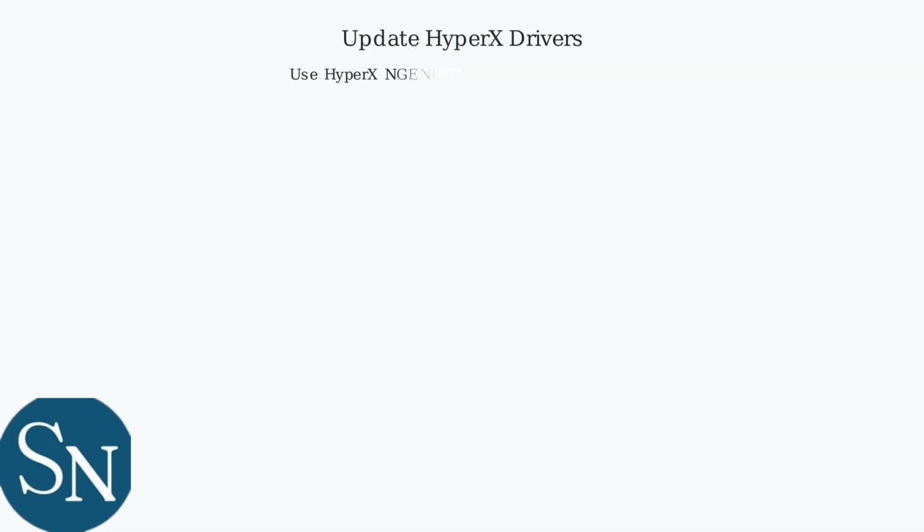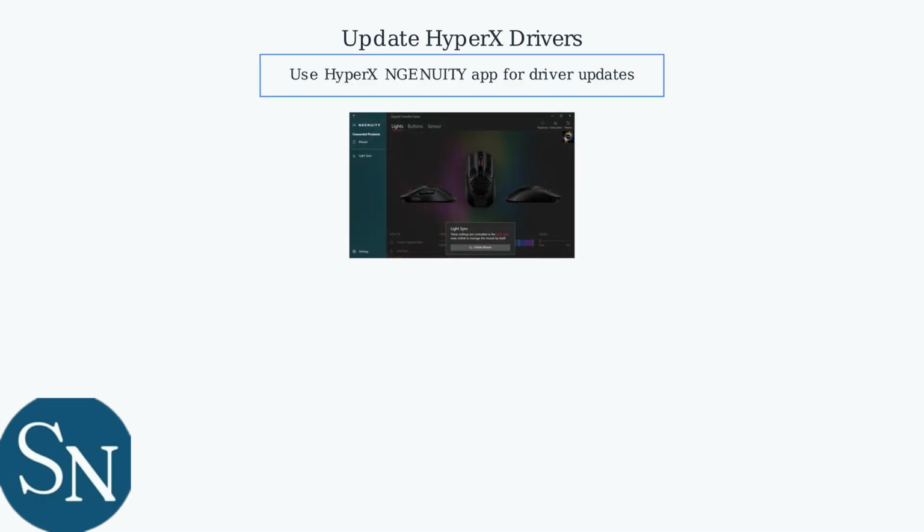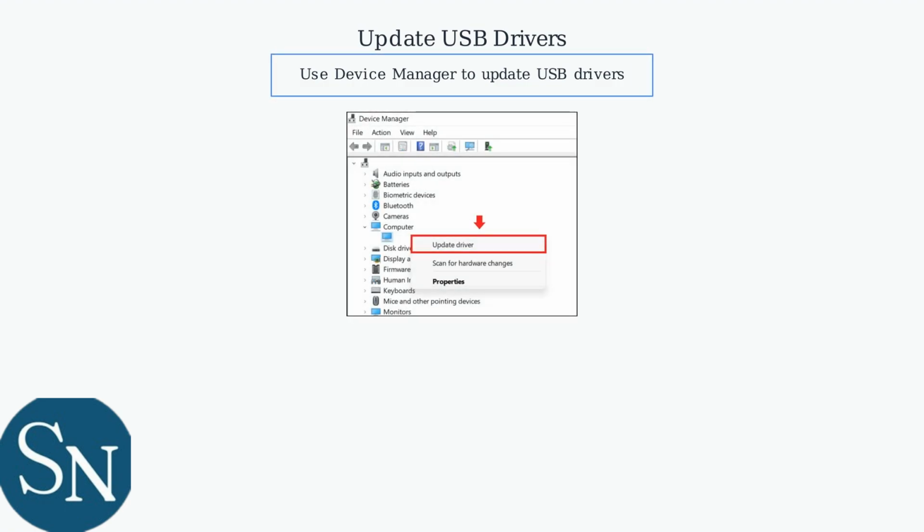If basic troubleshooting doesn't work, update your HyperX drivers and software via the HyperX NGENUITY app. This ensures compatibility and fixes potential bugs. Outdated USB drivers from Intel or AMD chipsets can cause conflicts. Use Device Manager to update these drivers.